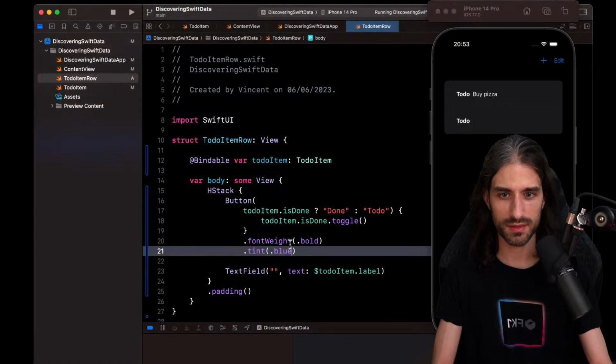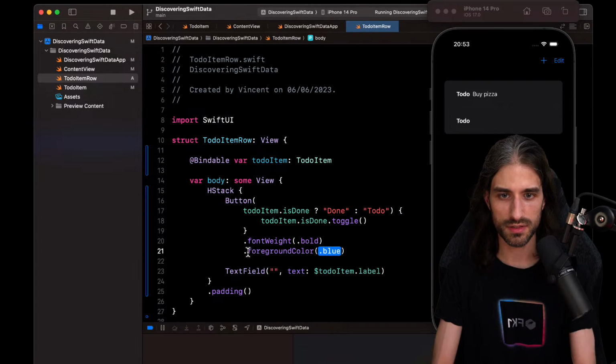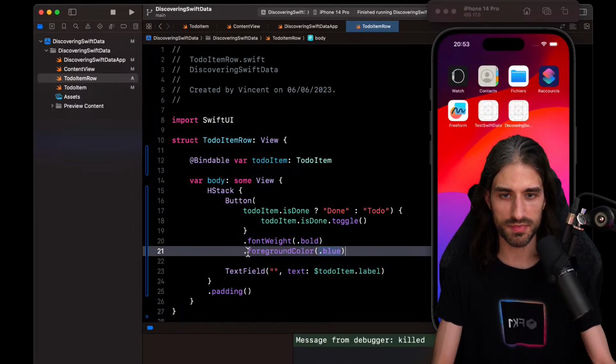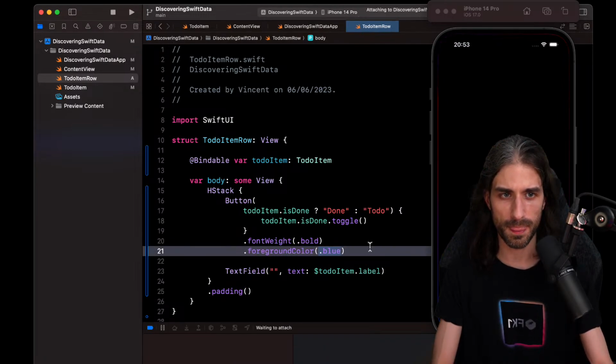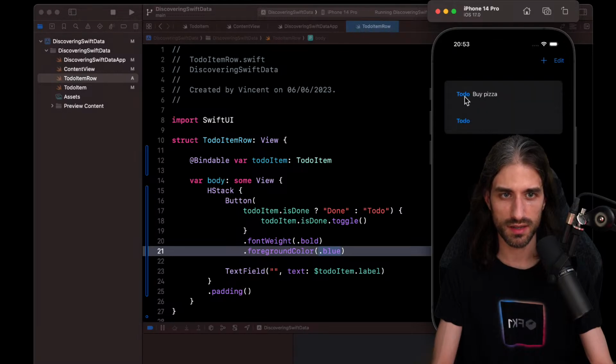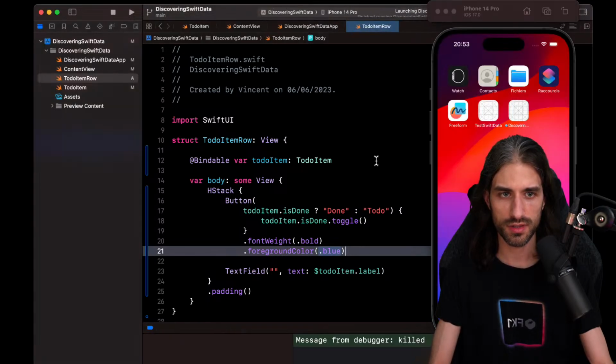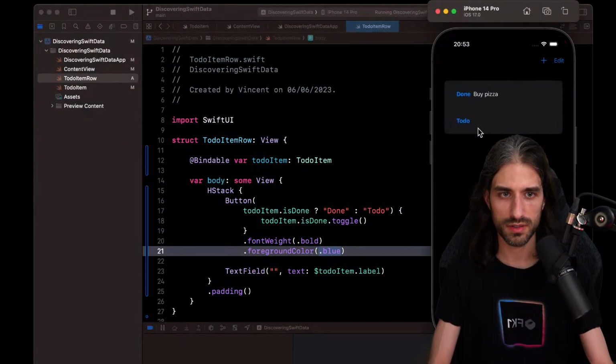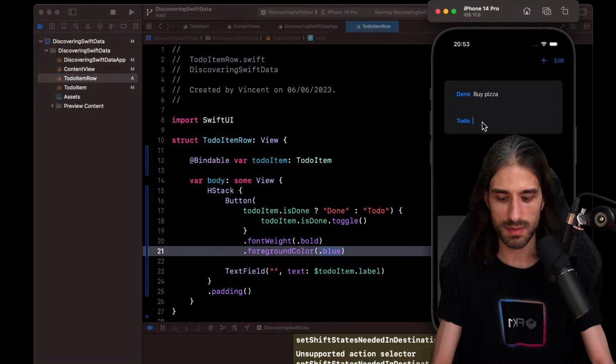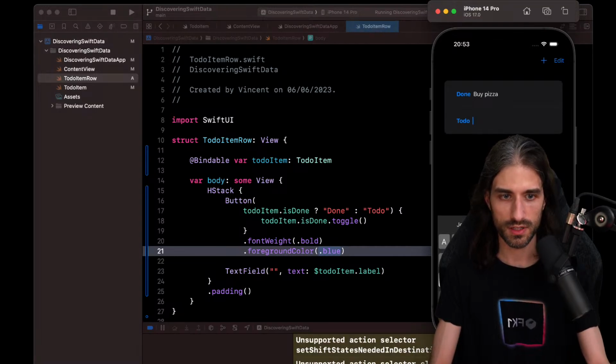So the bold part worked, the foreground didn't, but since I want to keep things simple, I'm still going to use the deprecated API. This way, at least, yeah, at least it works. Okay, so we have our to-do, and let's see if it works across. Yes, all right, and maybe check the mailbox, something like that.